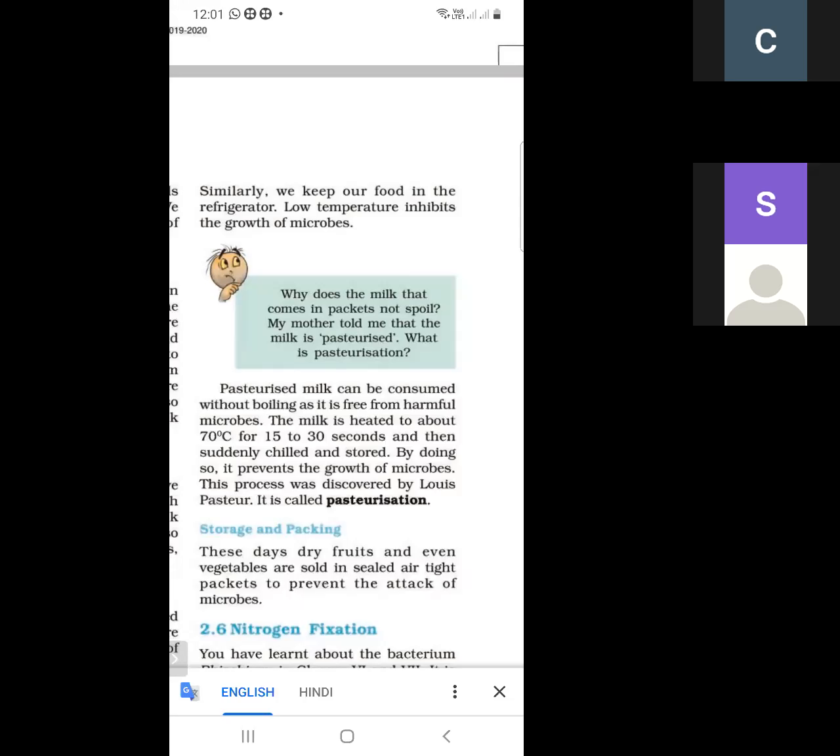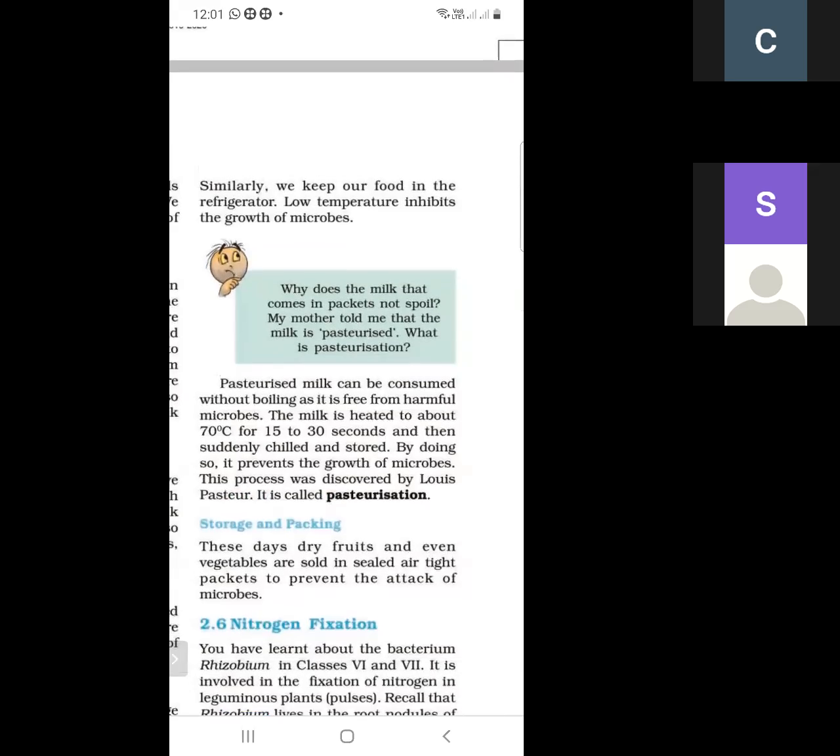After eating, the remaining food is kept in the refrigerator, and because of this, it can be used for a longer time. This is the cold treatment. So by hot treatment and cold treatment, we can preserve food.